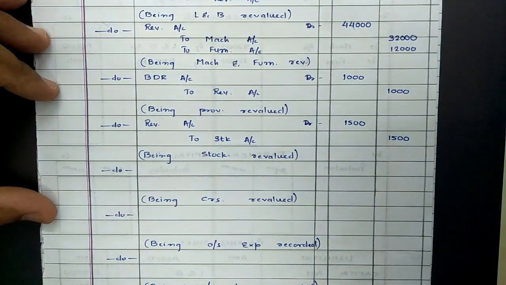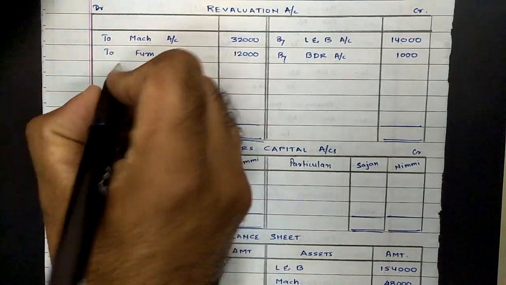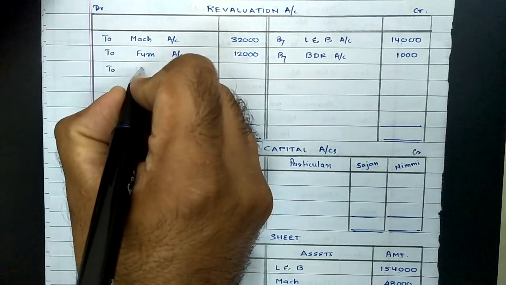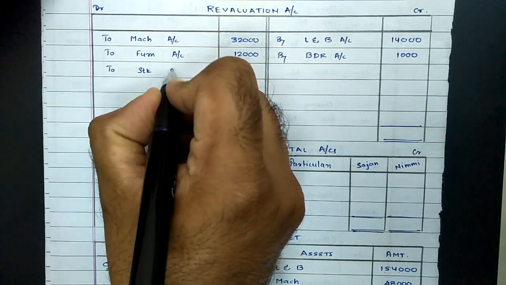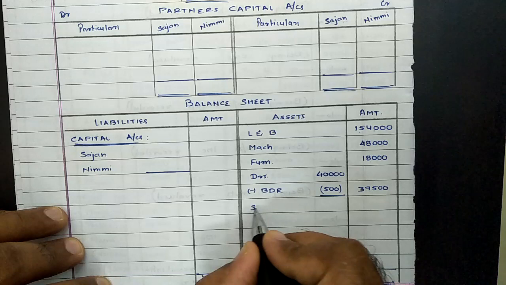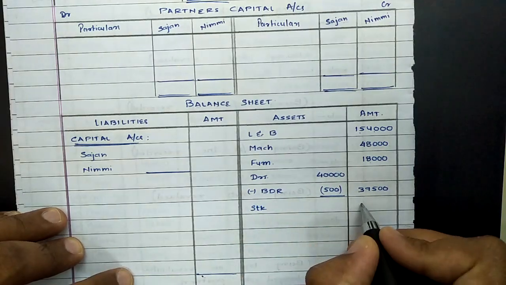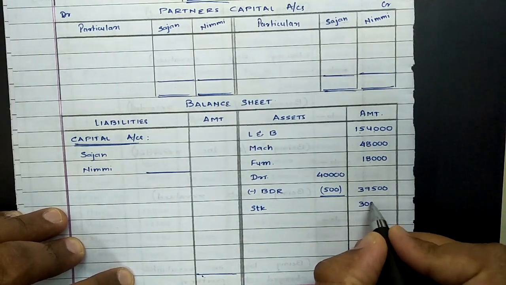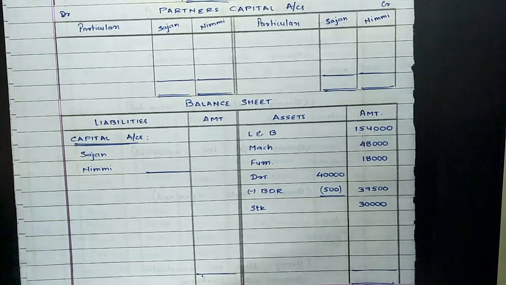Posting the same into ledger, revaluation account debit to stock account. So it will appear on debit side of revaluation account rupees 1500, and now stock would be recorded as 31,500 minus 1500, that will be equal to 30,000.